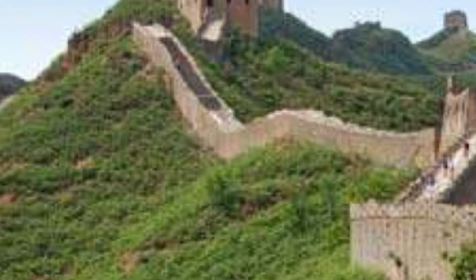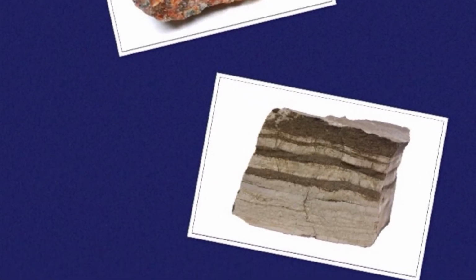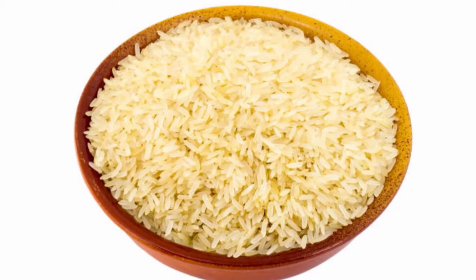It was extended and made stronger through the use of granite, limestone, and fired bricks of clay, and strengthened with sticky rice. That's right, the Great Wall of China is made of rice.